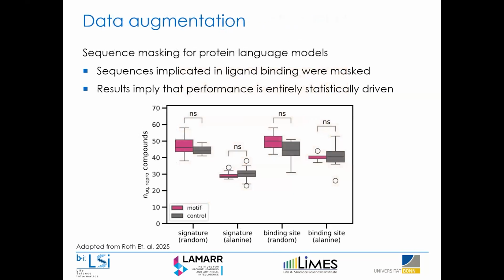As I said, another way to study the learning characteristics of models is by selectively augmenting parts of the data. For example, this was done within a group where they studied the learning characteristics of a protein language model, which, based on the protein sequence in terms of amino acids, was used to suggest new compounds.